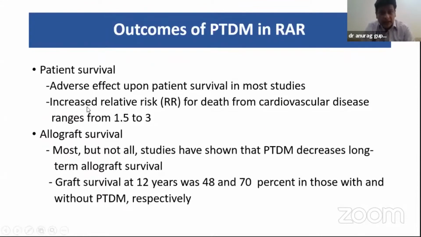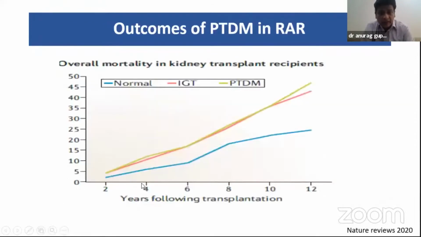Both decrease, and there is an increased relative risk of death from cardiovascular disease, which ranges from 1.5 to 3. But not all studies have shown that PTDM decreases the allograft survival, and the graft survival at 12 years was around 48% versus 70% in one study. And this graph also beautifully shows that the patients with normal glucose levels have better survival as compared to even IGT and PTDM. And almost at 12 years, the survival is just 48% and mortality is around 42%.